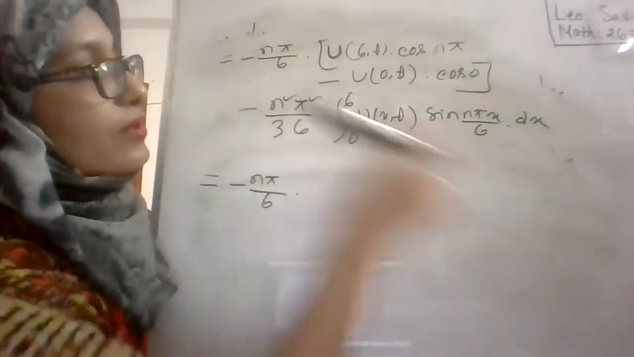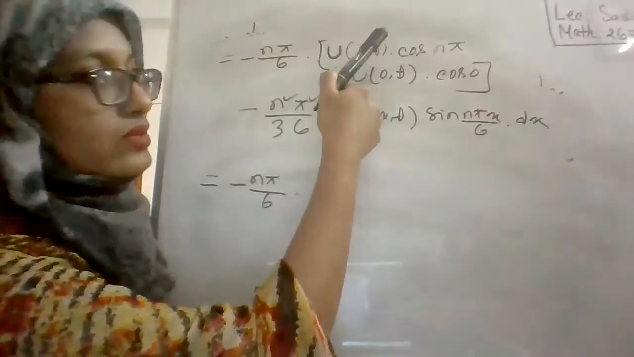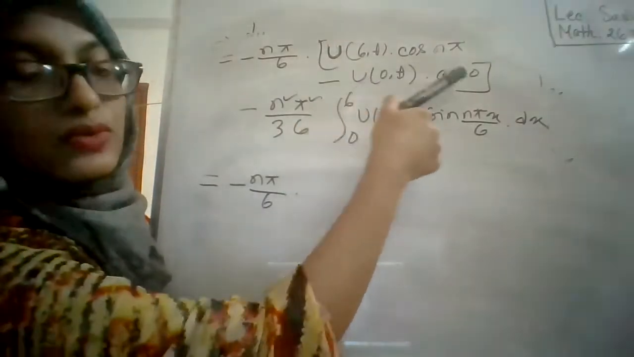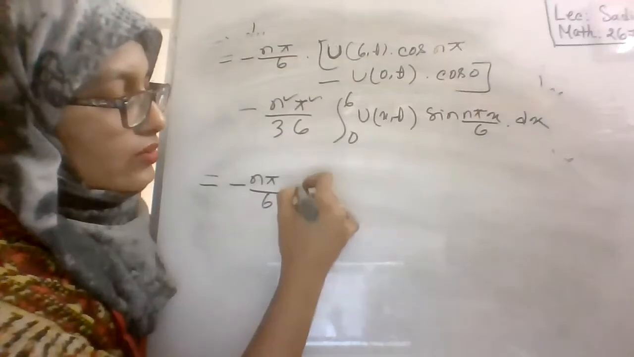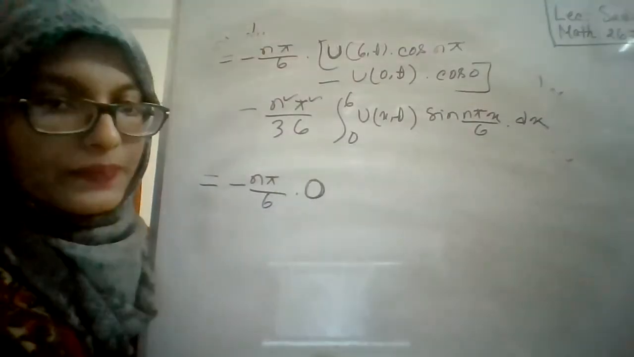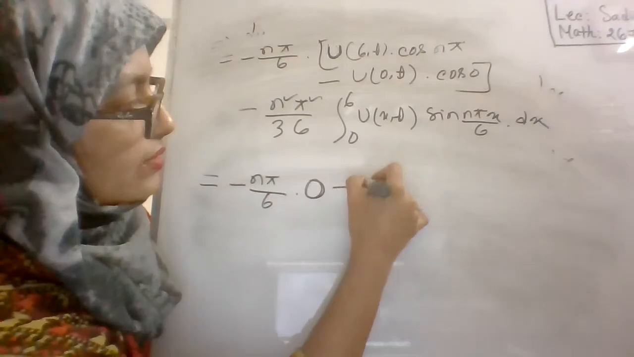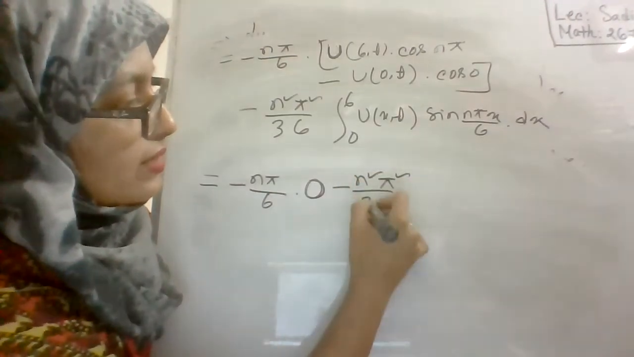In the place of u(6, t), it will be 0. So 0 into n pi will be 0. And for this part, it is 0. So 0 into cos 0 is equal to 0. So the term will vanish, right? Yes, ma'am. Okay. And for this part, it is n square pi square divided by 36.